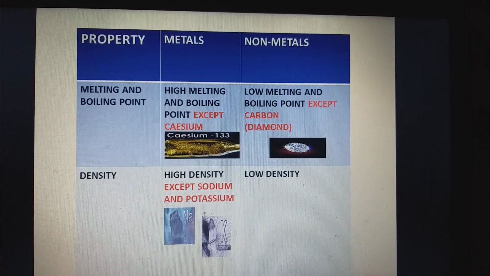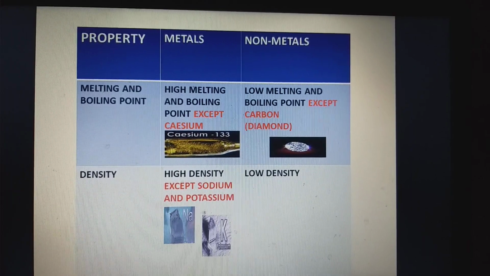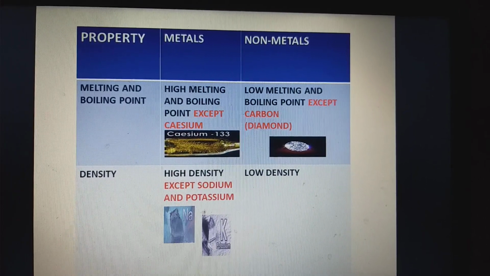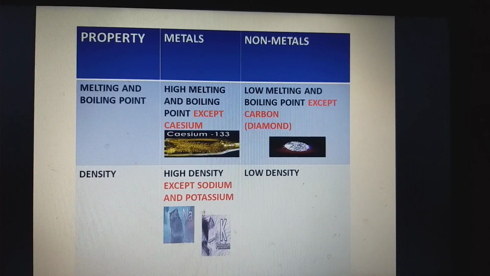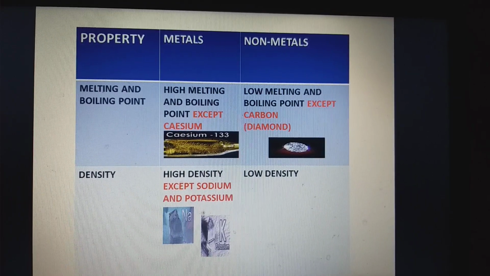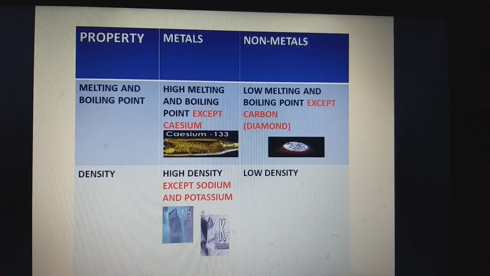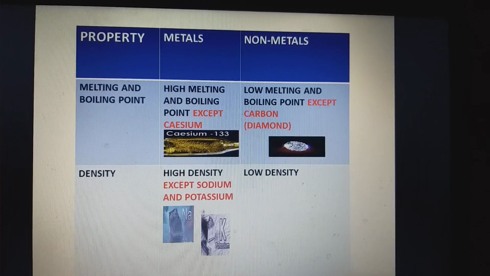Students, you should note here that cesium is the only metal which has low melting and boiling point. The temperature is so low that it melts on the palm. On the other hand, the non-metals have low melting and boiling point except diamond, which has high melting and boiling point.